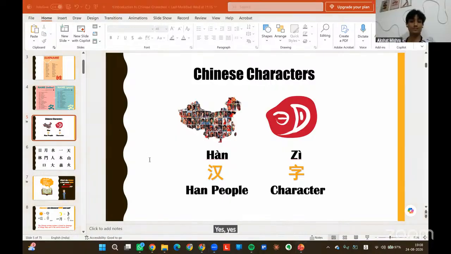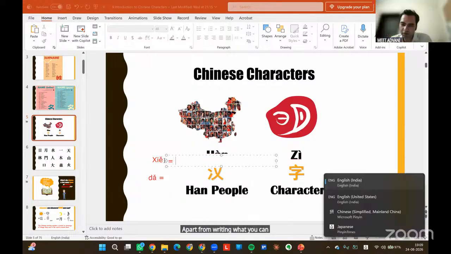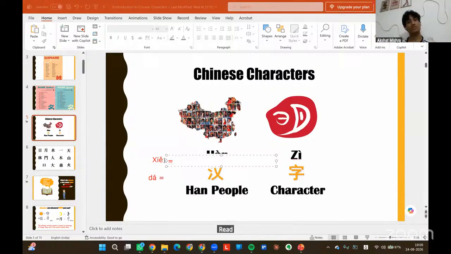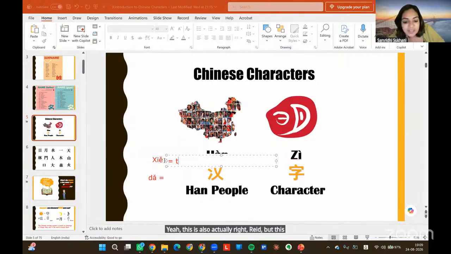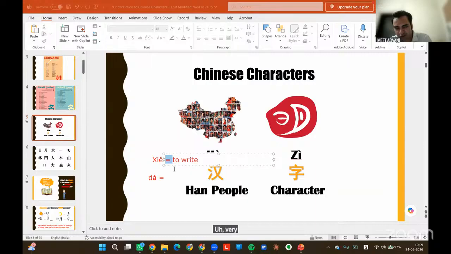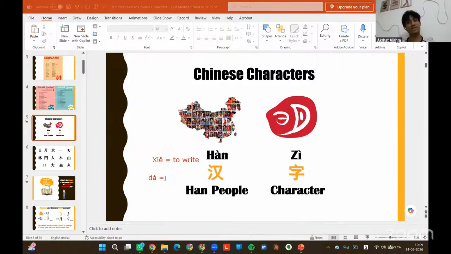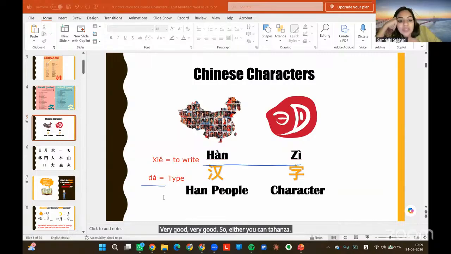Yes, yes. The verb for Hanzi is xie. Either you can xie Hanzi or you can ta Hanzi. Anybody? What is ta? If xie is write, what is ta? Apart from writing, what can you do with characters? Read, pronounce? This is also right, read, but this is not the one. What do you do on your phones? Type. Yes, very good. So either you can ta Hanzi or you can xie Hanzi.